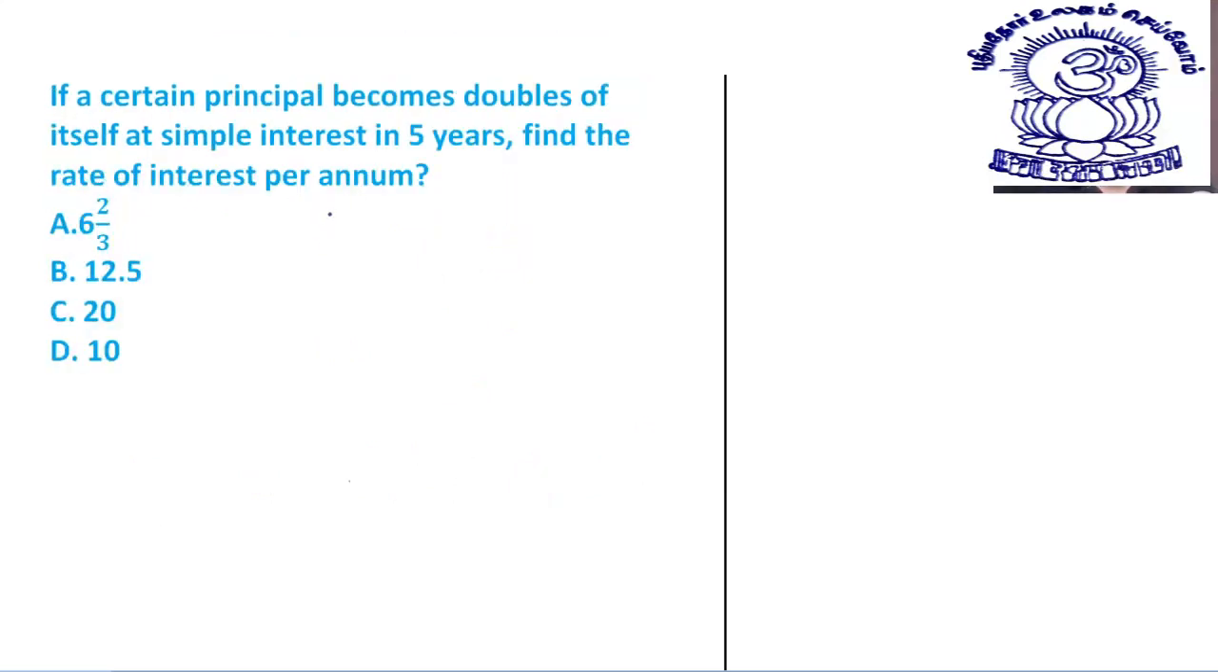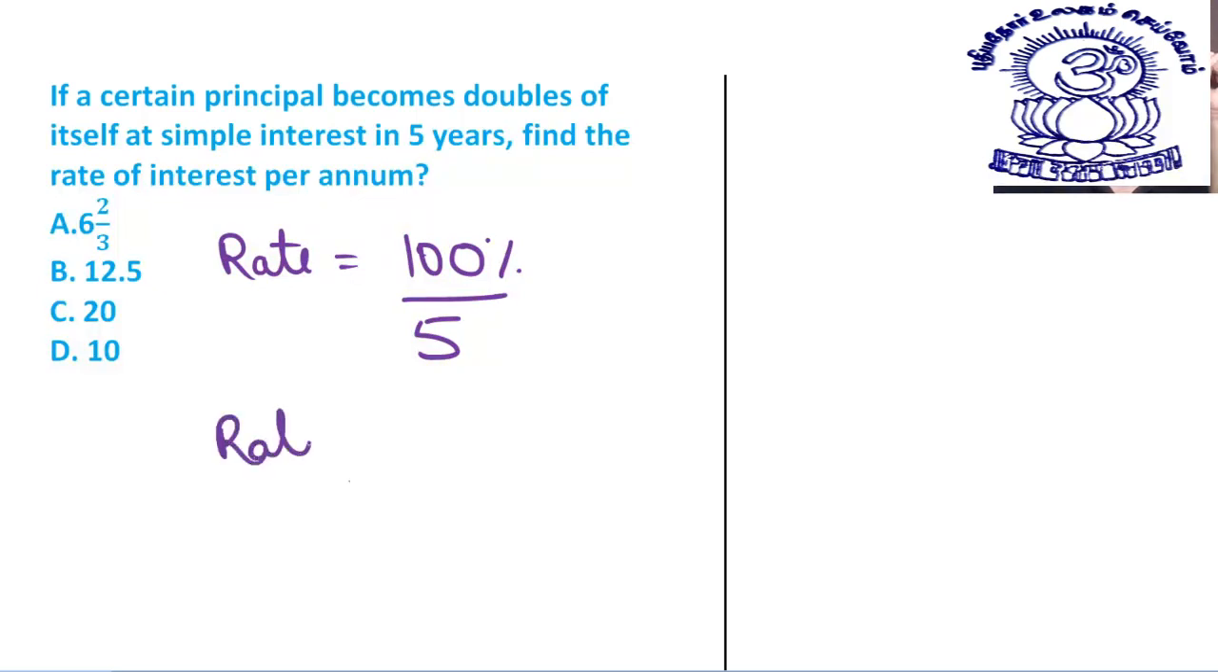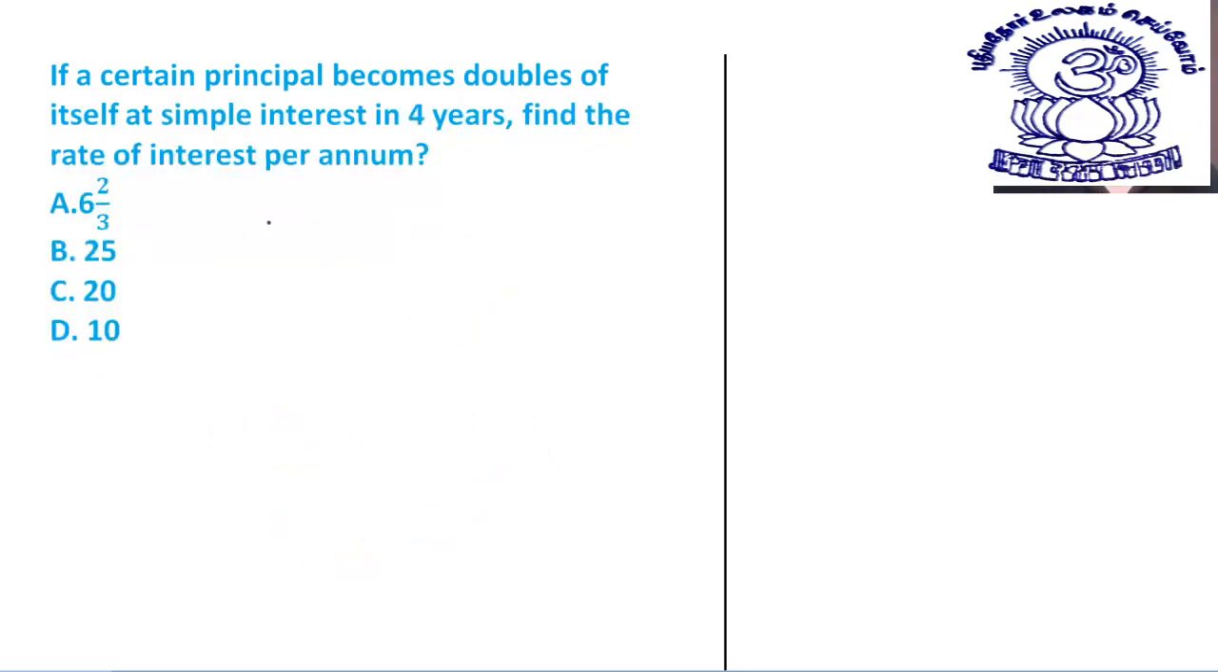Now let's move to the next one, and we will do it very fast. If a certain principal becomes double of itself at simple interest in 5 years, find the rate of interest. Double of itself in 5 years, so I can say 100% interest is earned in 5 years. So that way the rate is equal to 20% per annum. That is equal to option C, your answer.